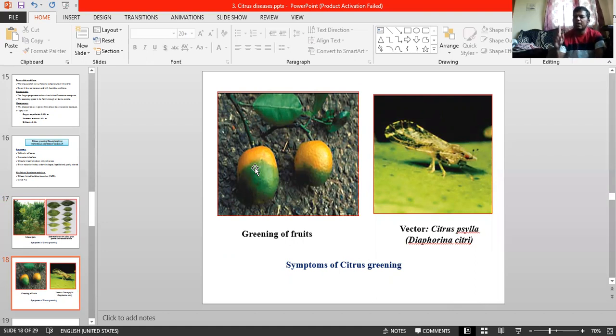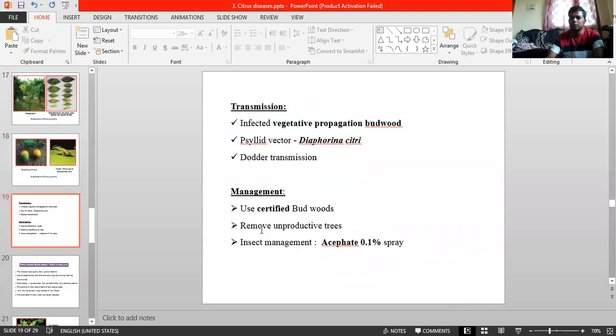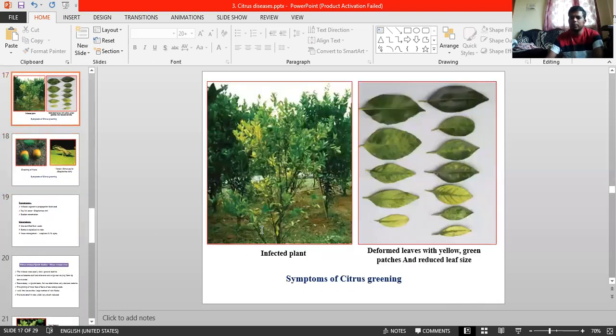And there is a major factor, that is the citrus psylla, Diaphorina citri. This is a major thing you have to remember. Diaphorina citri plays the major role in transmitting Candidatus Liberibacter asiaticus. Okay, this much regarding symptoms. Coming to how the symptomatology develops: affected trees are stunted, as I already showed in the photographs, with a pronounced leaf and fruit drop.